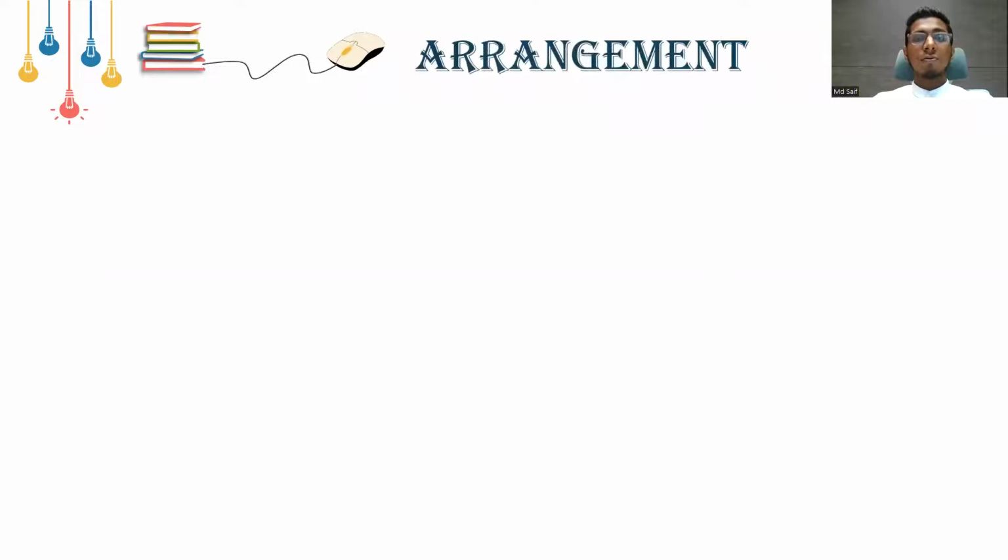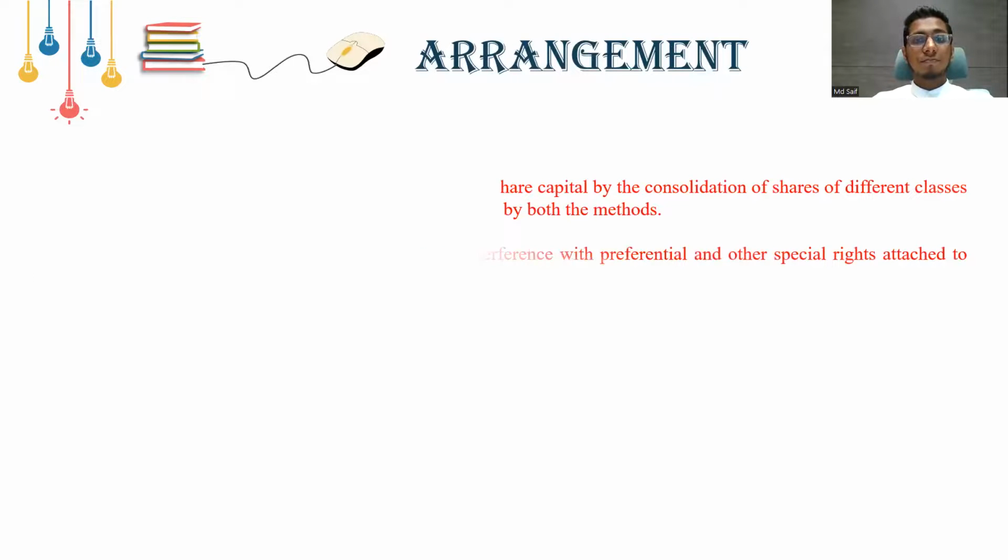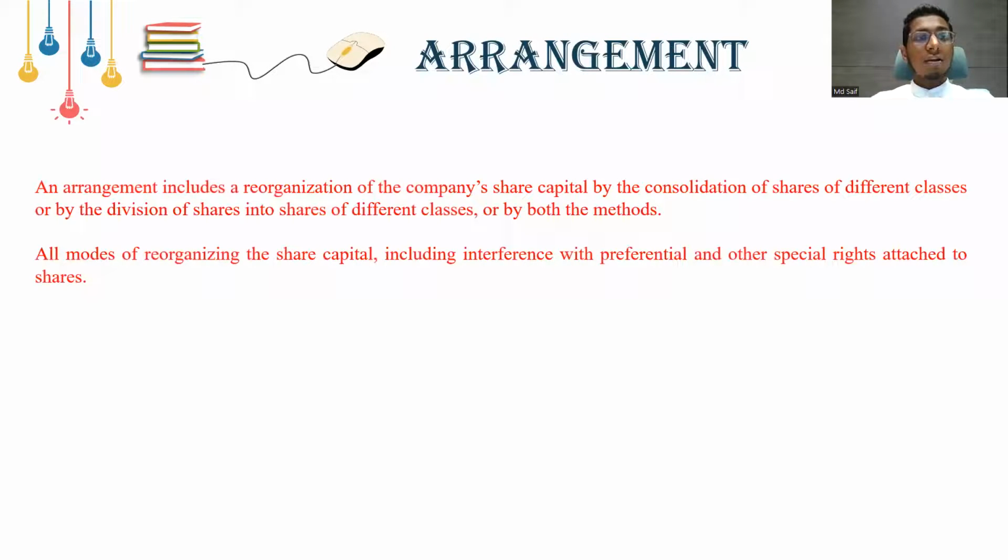The next concept is arrangement. An arrangement includes a reorganization of the company's share capital by the consolidation of shares of different classes, or by the division of shares into shares of different classes, or by both methods. All modes of reorganizing the share capital include interference with the preferential and other special rights attached to the shares.